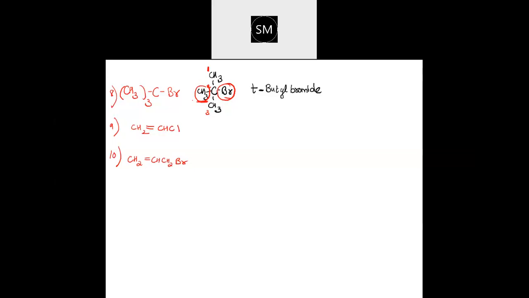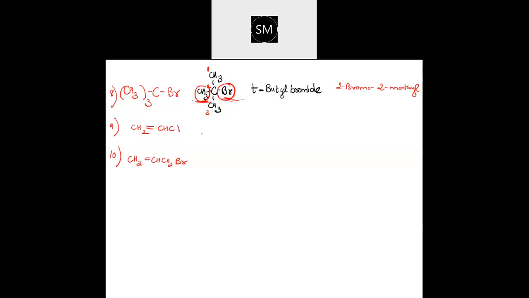1, 2, 3. So at the second position you see there is Br branching and there is CH3 branching. Which comes first? Alphabetically, bromo comes first. So it should be 2-bromo, and at the second position again, 2-methyl. Don't forget to mention that number. How many branches are there? That many numbers should come. So 2-bromo, 2-methyl. So done. Branch name is done.